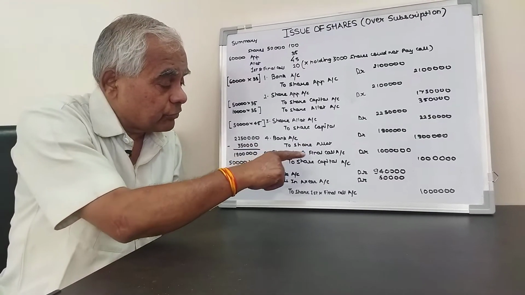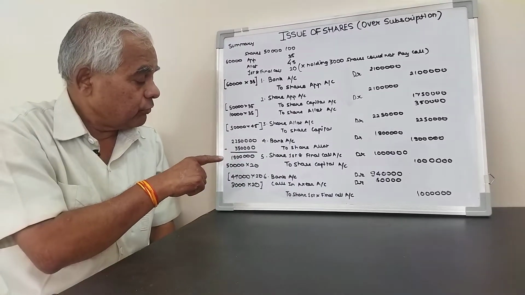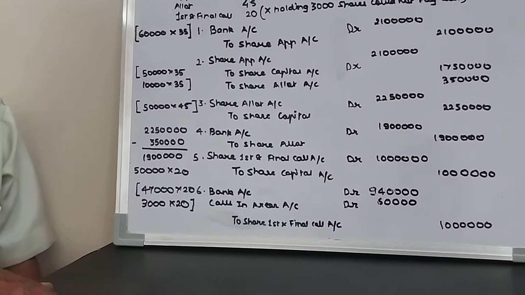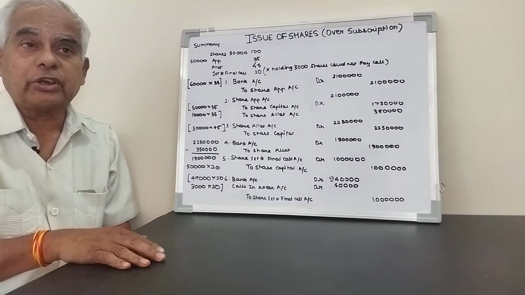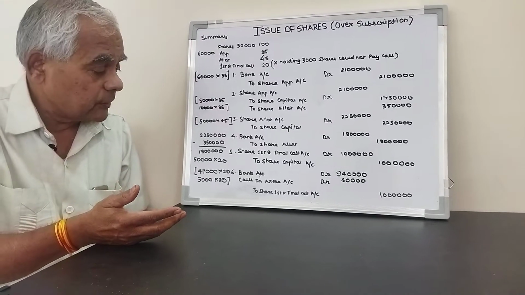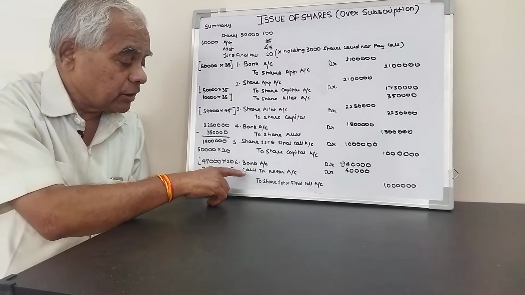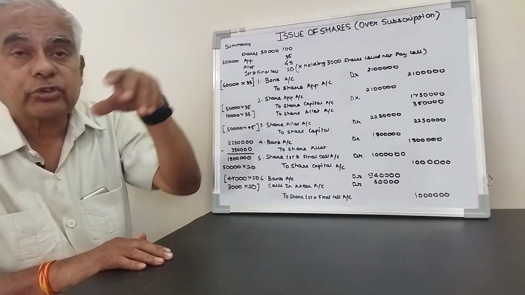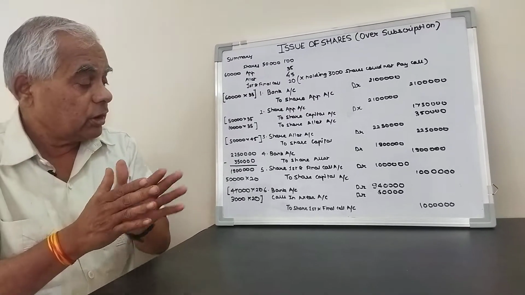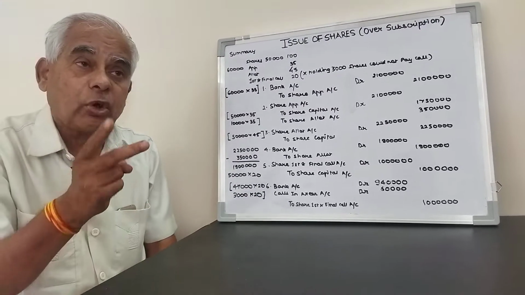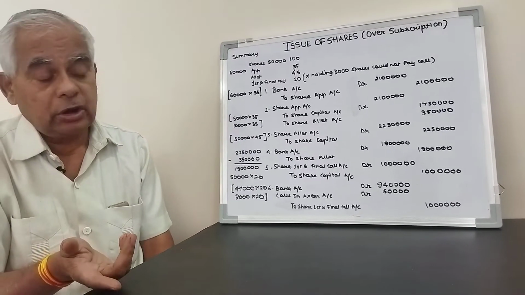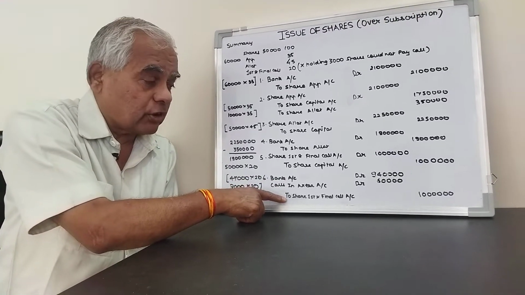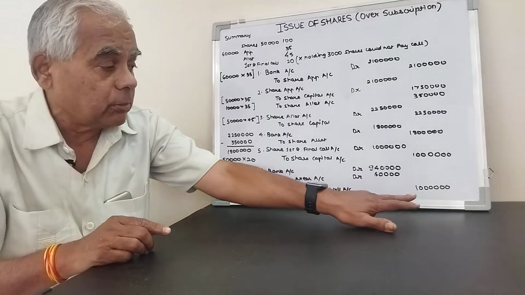First and final call account debit to share capital account, 50,000 into 20, amount 10 lakh. Narration: being share first and final call due on 50,000 shares at rupees 20 each. Last entry, bank account debit. Remember that Mr. X, holding 3,000 shares, could not pay the first and final call, so that amount is not received. Here we have two methods, with call scenario and without call scenario. Today we concentrate on with call scenario. Bank account debit, call scenario account debit to share first and final call, amount 10 lakh.